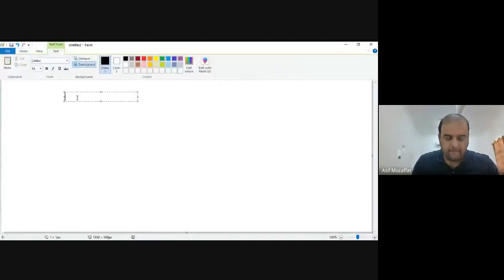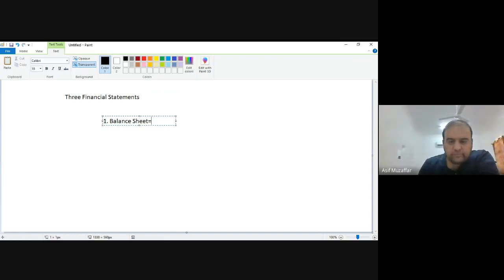Let me share a screen. Okay, so there are three financial statements which we need to know. The first one is balance sheet.